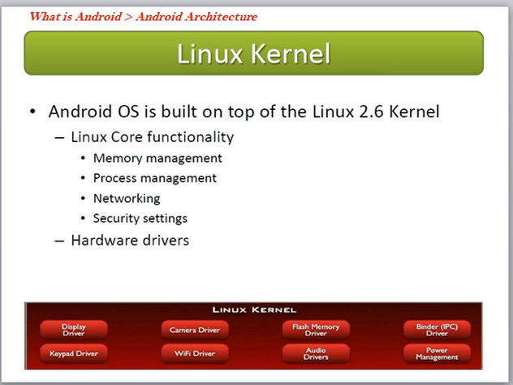Let's take an example application. Not only Android, every application on Linux: the Linux kernel is the security layer for the applications. For example, take one functionality, the display drivers.